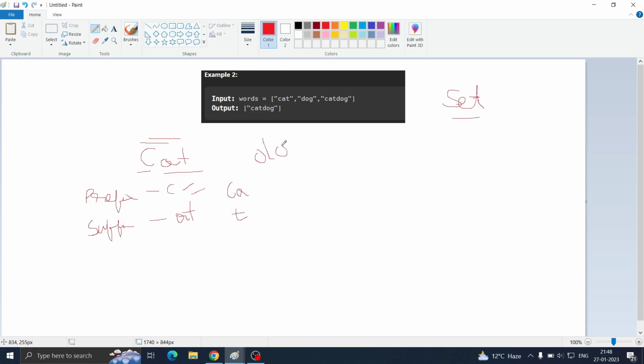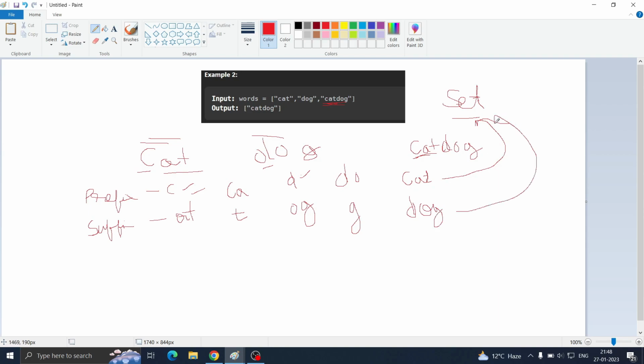After that we will move to dog. For dog, the prefix initially is D and suffix is OG. We will check in the set whether there is a word like this. No. Then we will check DO and then we will check G. Then again it is not in the set. Now it will start to make sense. When we move to catdog, we will check one by one. First we will check C, then atdog, then CA, then Tdog. Then when we check cat, we will find that our prefix is in the set. The word cat is in the set and the other word is dog. That means our suffix is also in the set. That means catdog is the answer.